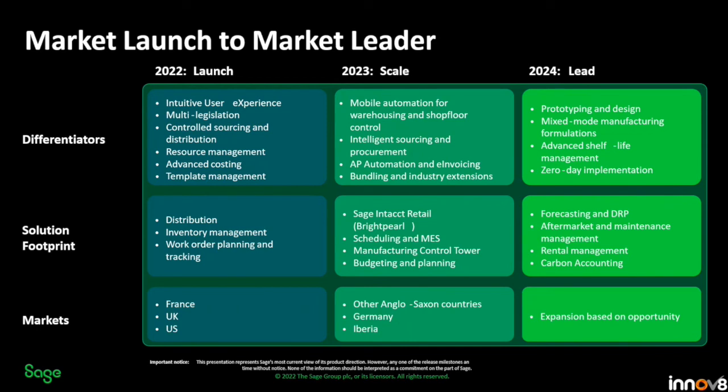AP automation in there. So bringing some of those ISV partners across into the solution as well, so that we can do AP automation, integrating for retail solutions. And then the whole target is by 2024, around that time, that the product will be quite established then and will be a lead product in the mid-segment manufacturing space with a cloud-based manufacturing solution.